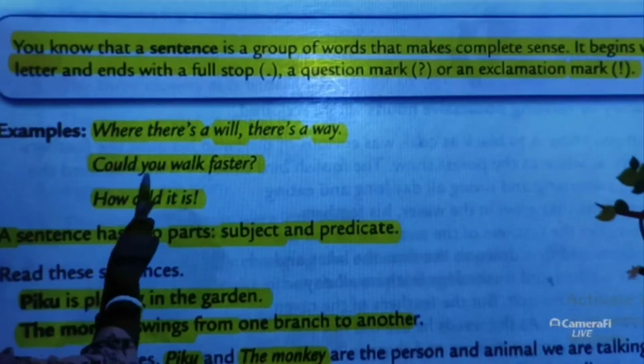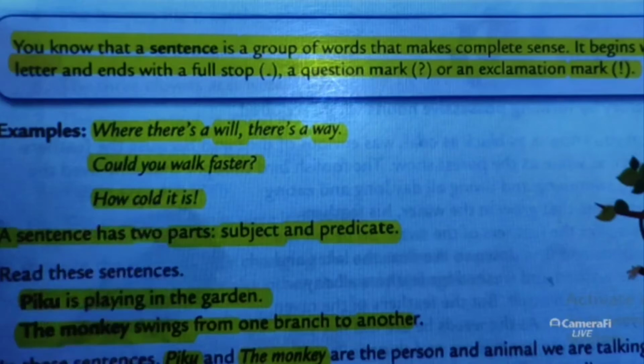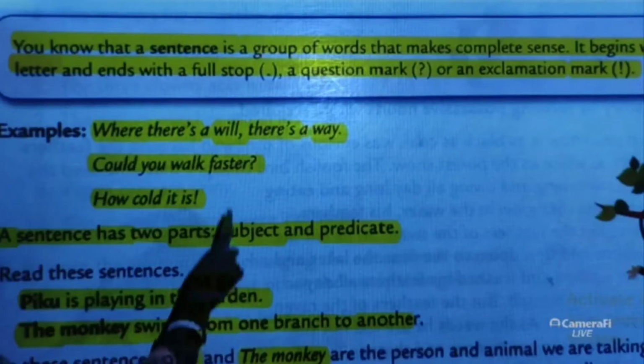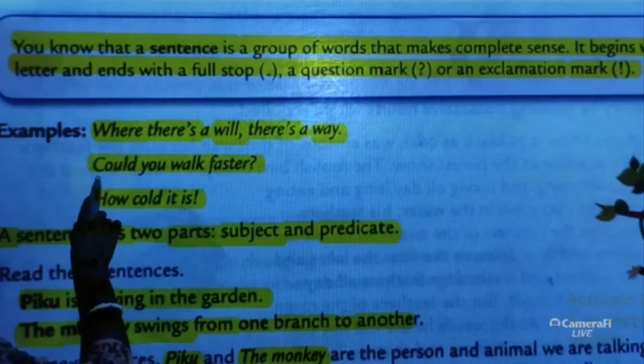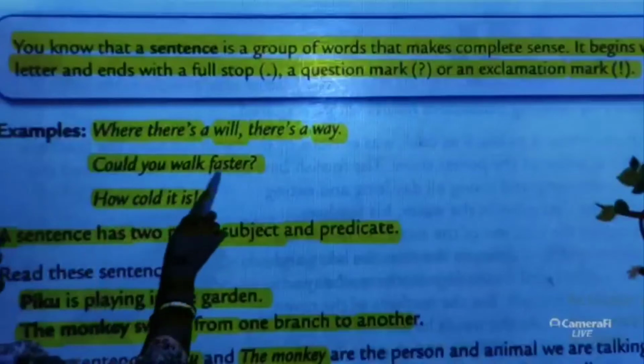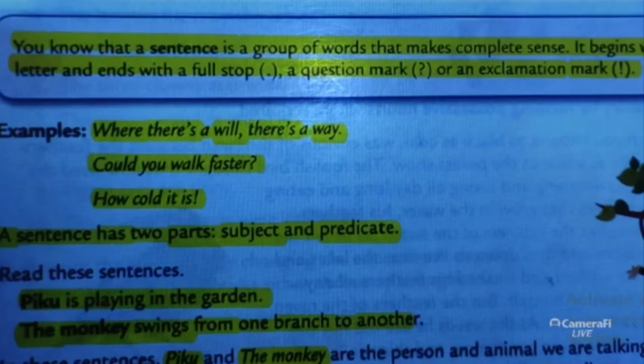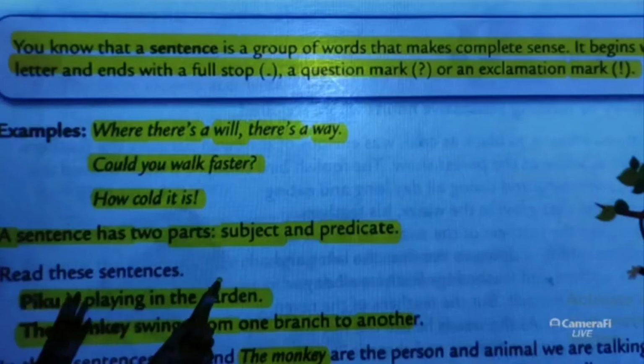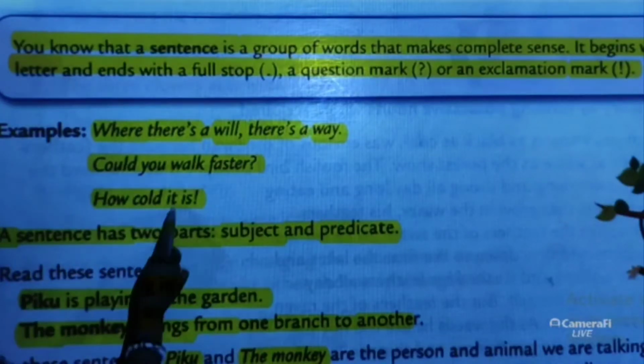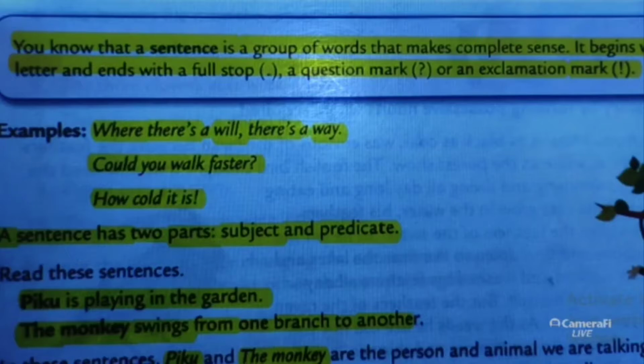Could you walk faster? This is an interrogative sentence. It is asking a question, so it is a sentence beginning with a capital letter and ending with a question mark. How cold it is! It is an exclamatory sentence, exclaiming a feeling that it is a cold day. This is a group of words that makes sense and ends with an exclamation mark. So this is a sentence.